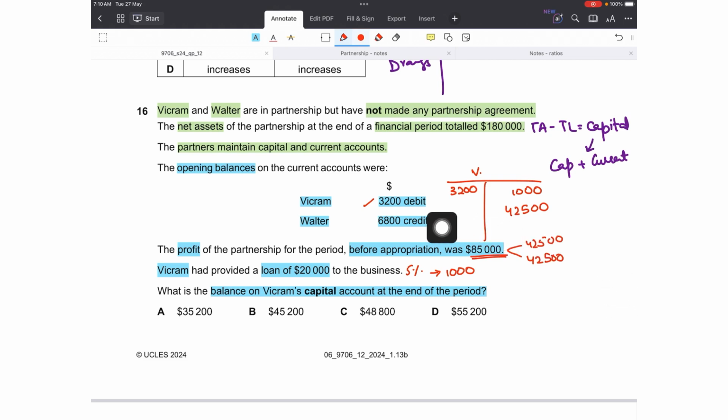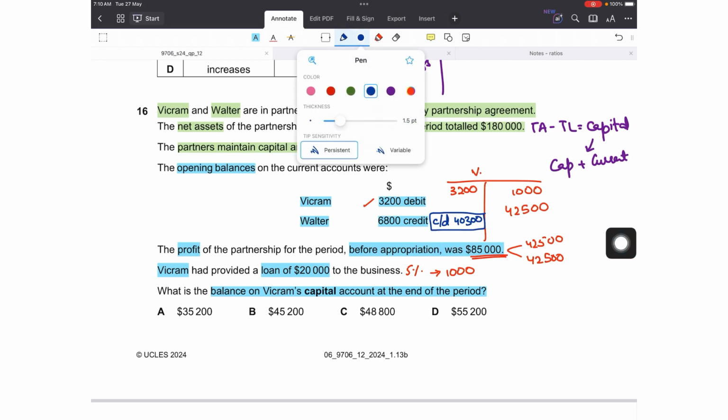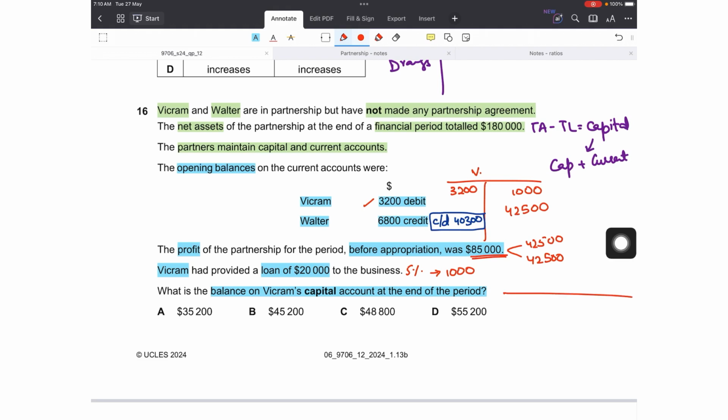So 42,500 plus 1,000 minus 3,200 will give me a carried down figure of 40,300. Right, so this is the CD figure. Out of 180,000, 40,300 is Vikram's current account balance. Now let's do the same for Walter as well.